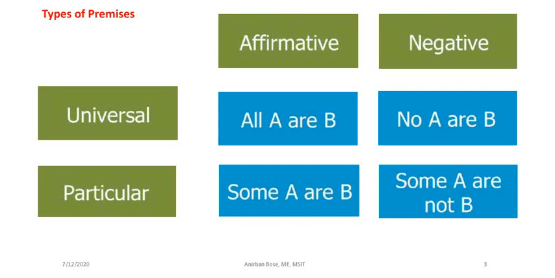A universal affirmative premise is like all A are B. Similarly, a universal negative premise is no A is B. The particular affirmative is some A are B, and the particular negative is some A are not B. Now let us see what each of these means, and how we can visualize each of them through Venn diagrams.